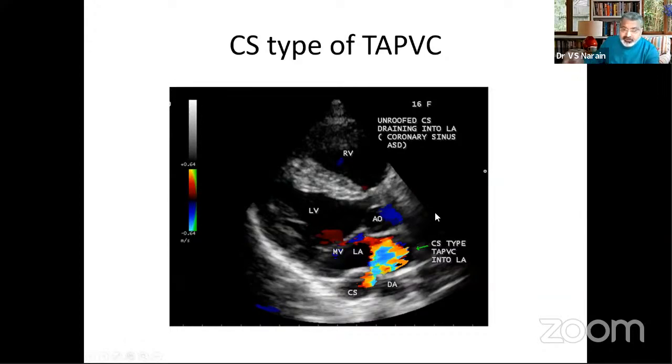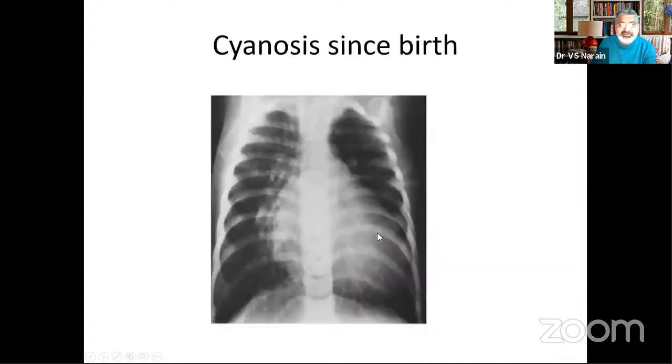Whenever you're doing an echo, the examiner can ask you, well, the coronary sinus is very prominent. The other thing is, he will ask whether it is the coronary sinus or this is a descending aorta. So you have to show continuity. If it is continuous with the descending aorta, it is the aorta; if not, then it is coronary sinus. And they will ask you the differential diagnosis of a dilated coronary sinus. So a drainage of total anomalous pulmonary venous connection into the CS is a differential diagnosis, and unroofing, which will lead to cyanosis. Very classical picture.